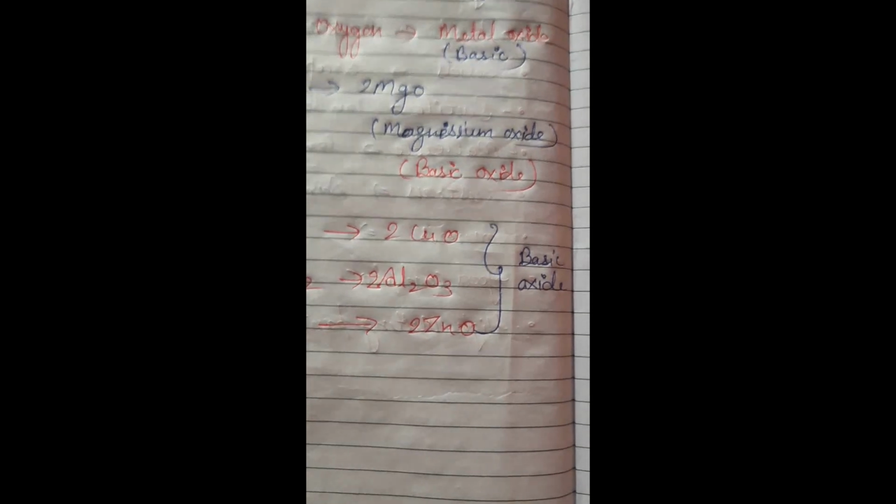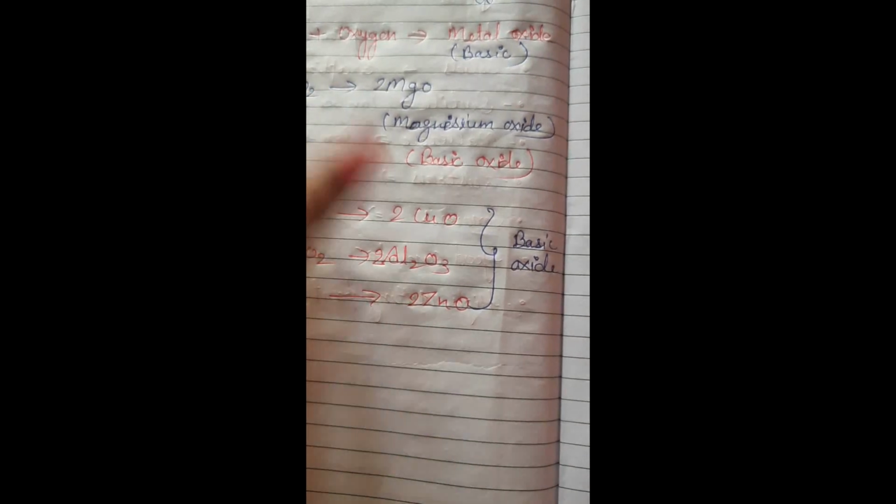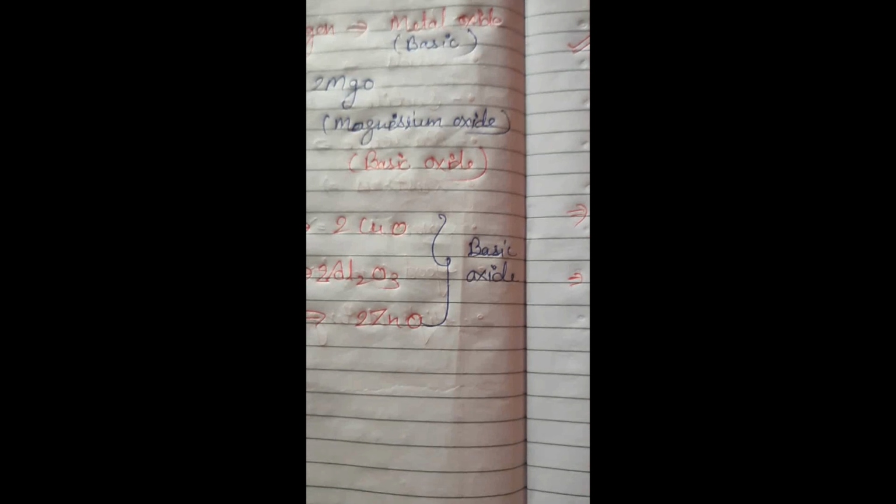Okay, so first of all we prepare a solution of metal oxide. That means we have to combine the metal oxide with water. All right, we can take any metal oxide like magnesium oxide. Now we mix this magnesium oxide with water, and when magnesium oxide reacts with water, it forms magnesium hydroxide. And when we dip litmus paper in this solution, here the red litmus paper turns blue.